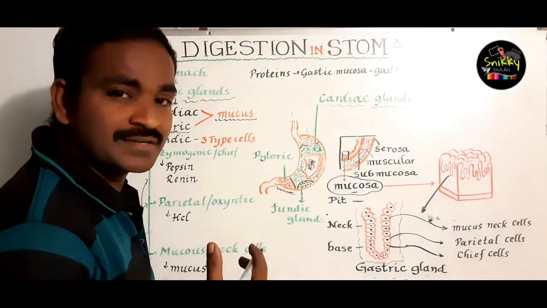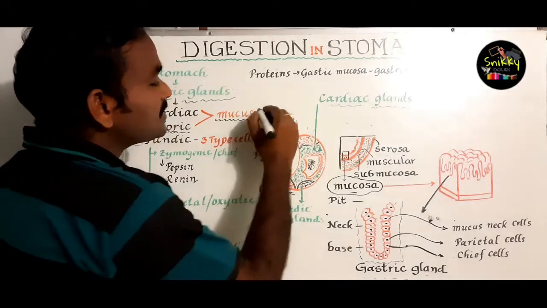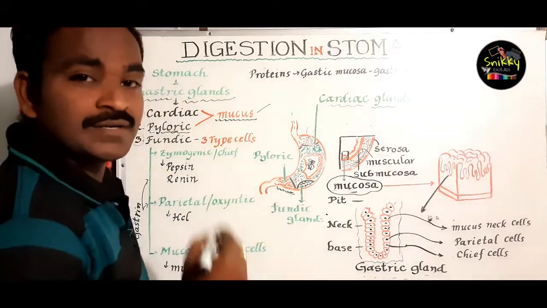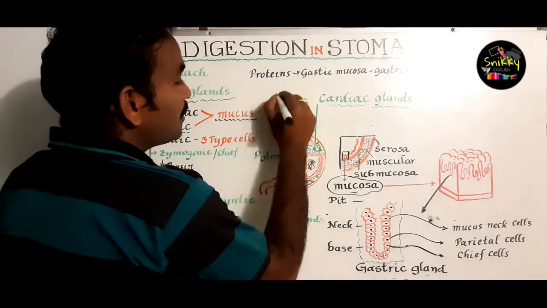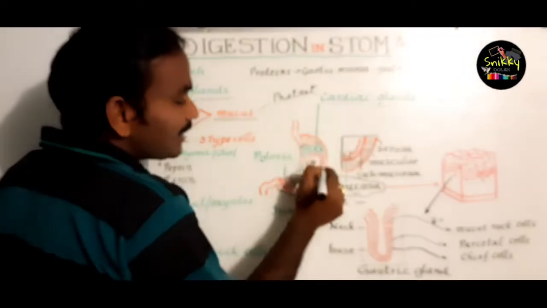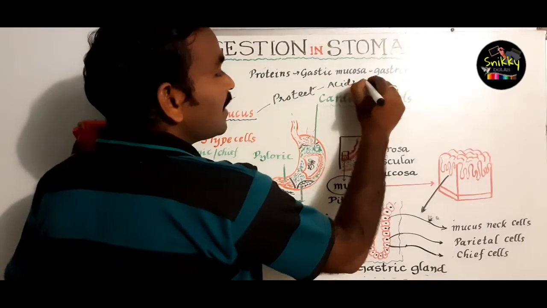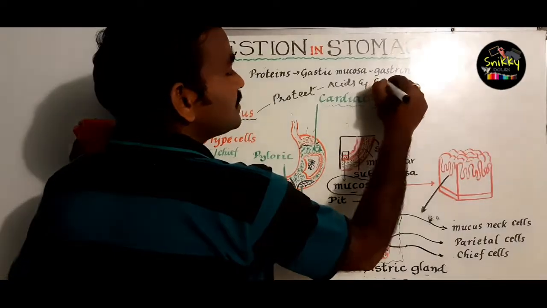These cardiac gastric glands and pyloric gastric glands secrete a liquid portion called mucus. What is the liquid? That is called mucus. What is the function of the mucus? This mucus protects the inner layer of the stomach from the acids and enzymes.